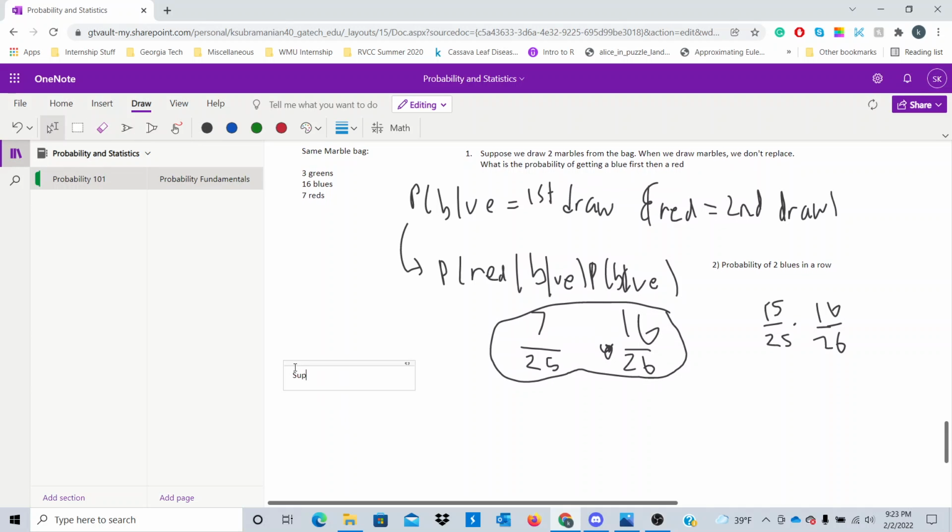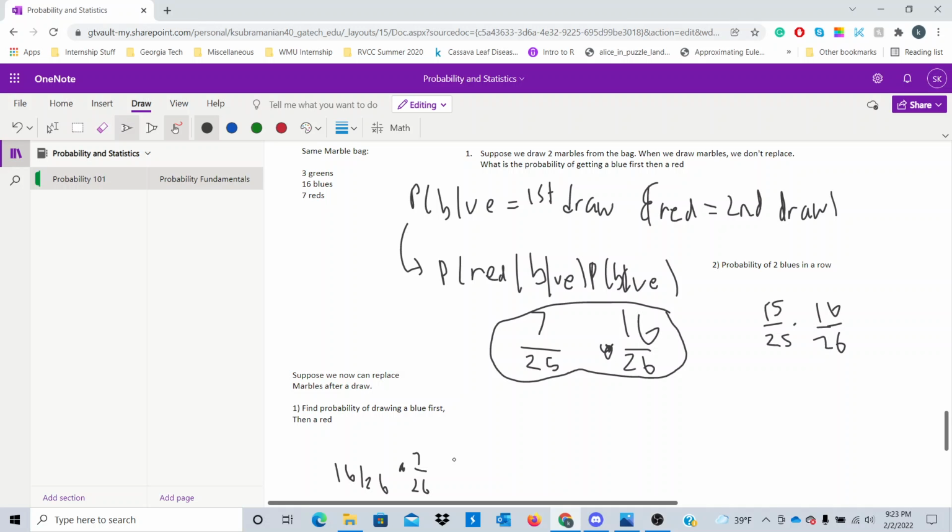Now, what if I change the scenario a little bit? Suppose we now can replace marbles after a draw. Find the probability of drawing a blue first, then a red. In this case, when we draw blue first, it's 16 out of 26. But we're going to put the blue marble back in when we draw. So there's still 26 marbles remaining, and 7 out of 26 is the probability of taking a red. So we multiply the two events together, since both need to happen. So this is the probability of drawing a blue first, then a red with replacement.